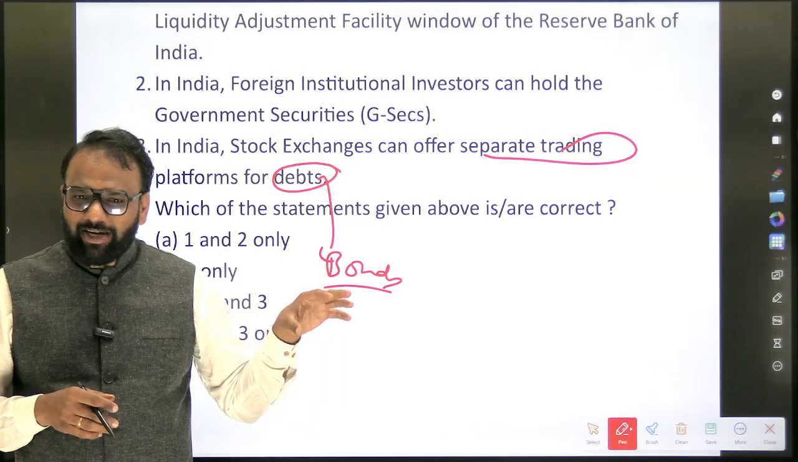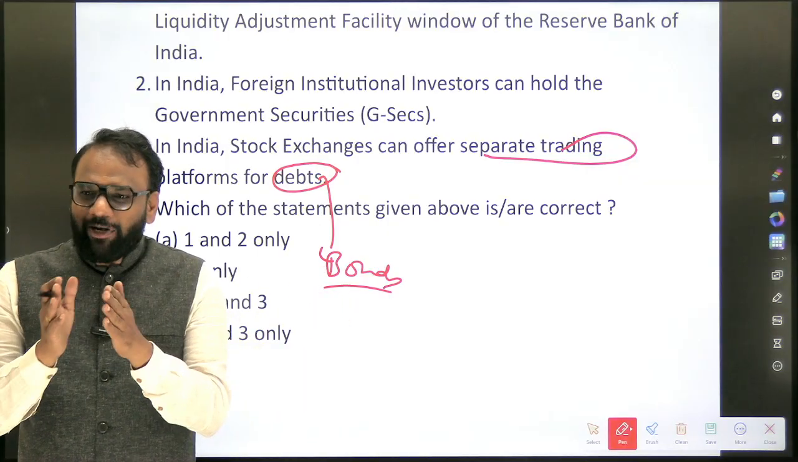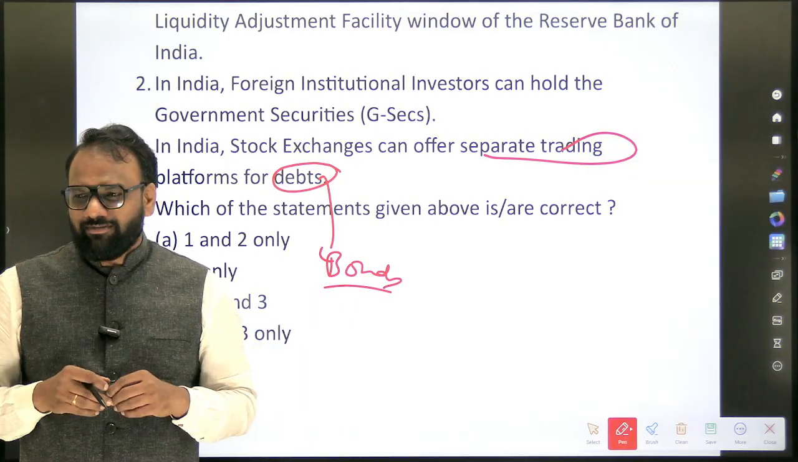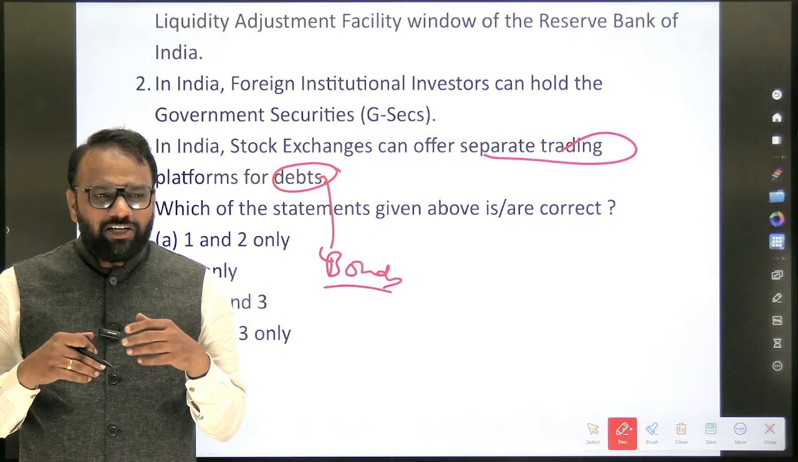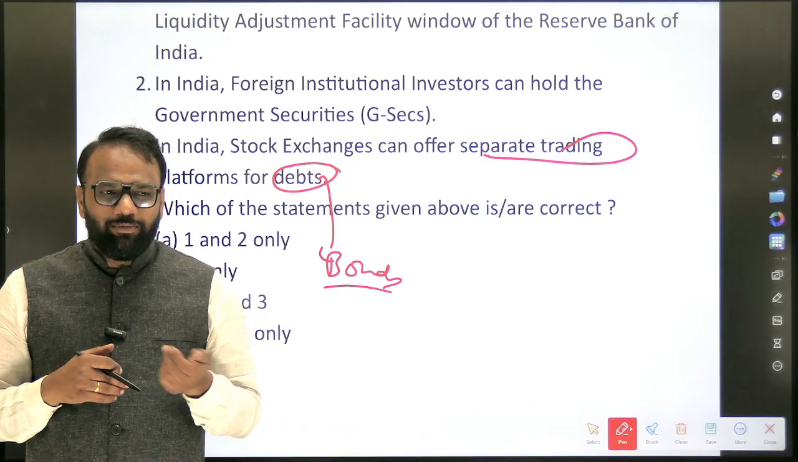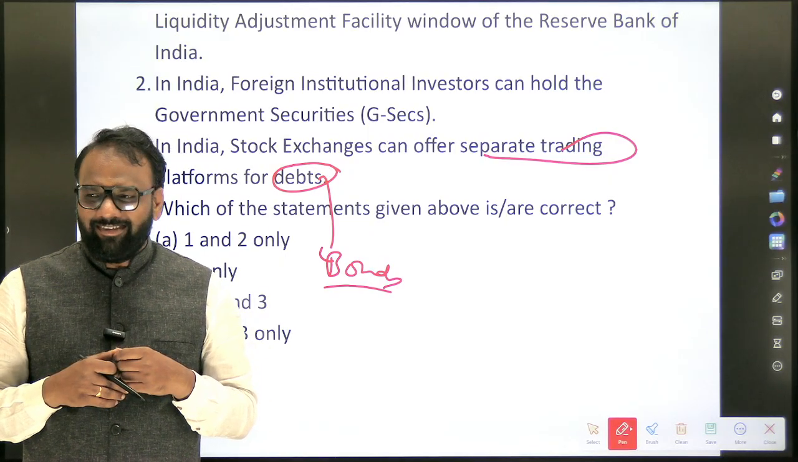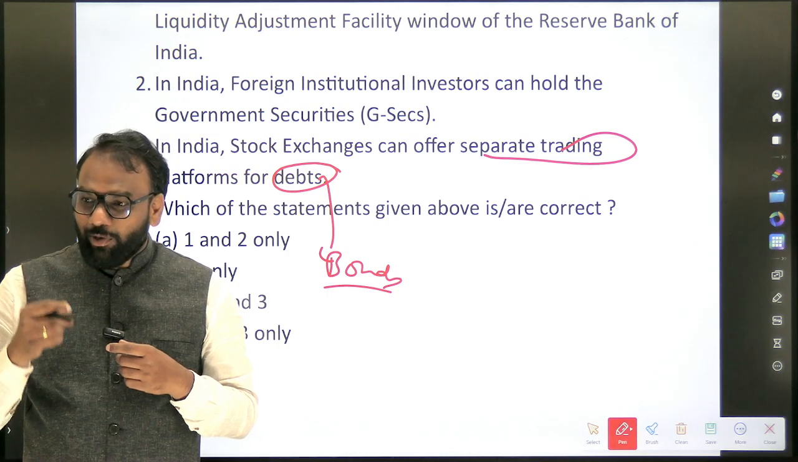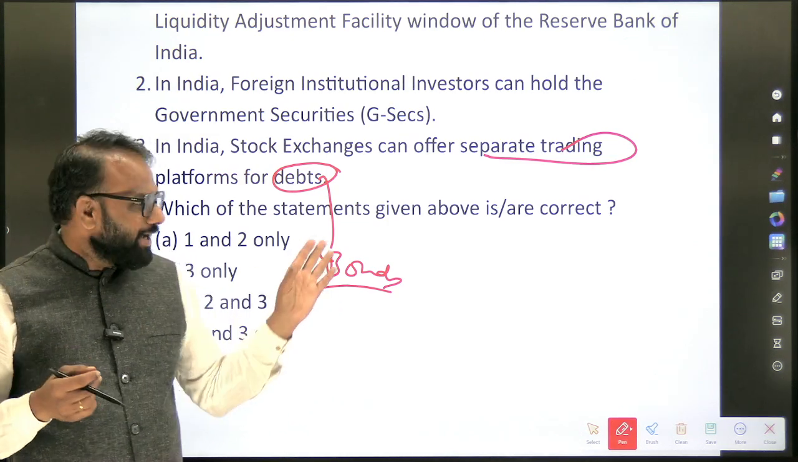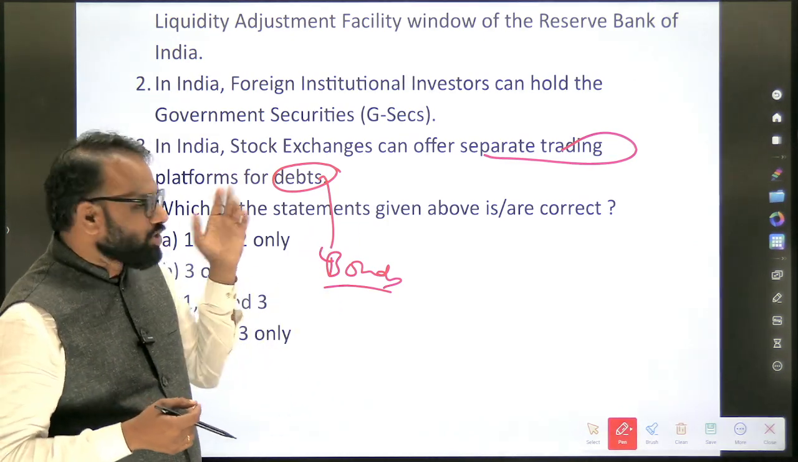In the same stock market itself, they have created a separate platform where you can purchase bonds. Next question: if you want to participate in the forex market, where will you go? I'm just giving a clue. Bond market, a separate platform is being offered by the stock exchanges itself.